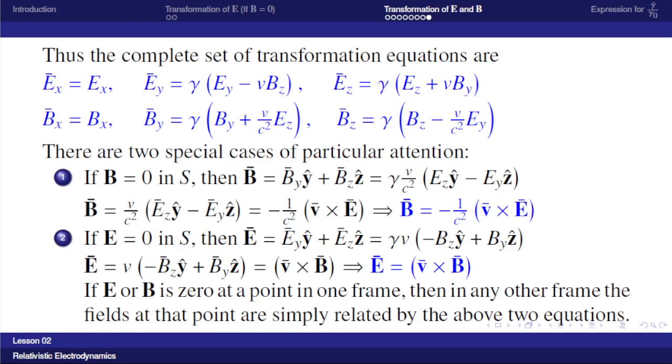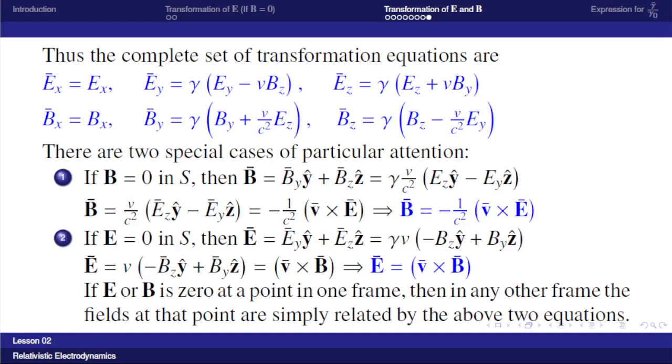electromagnetic fields are transforming in a peculiar way, so that the electric field in one frame will appear as a magnetic field in the second frame, because By bar contains both By and Ez. Similarly, Ez bar contains both Ez and By. So the electric field will be produced in the second frame if there is a magnetic field in the first frame. But there are two special cases.